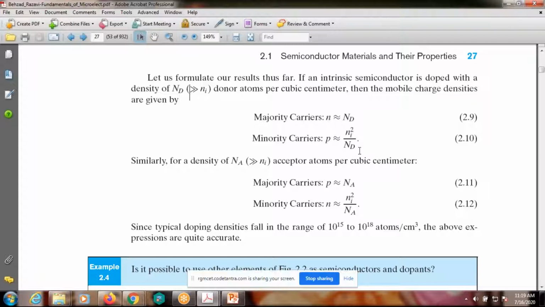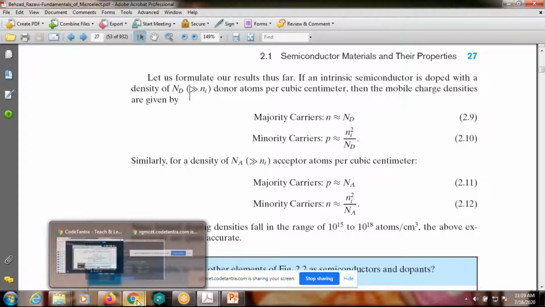Right? In the second and third case, the type of semiconductor is not N type, it is converted into P type semiconductor. Why? Because holes are the majority carriers. Electrons are the minority carriers. Okay, that is the problem. Right? That is about the conclusion.